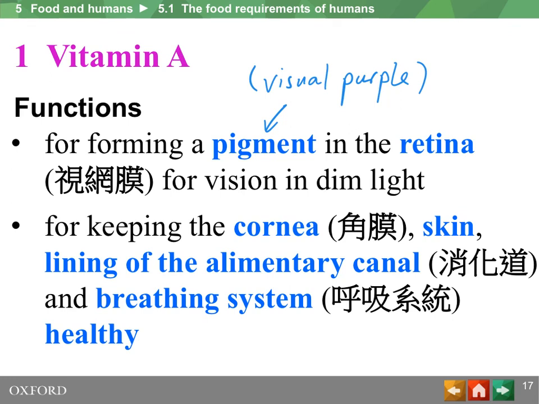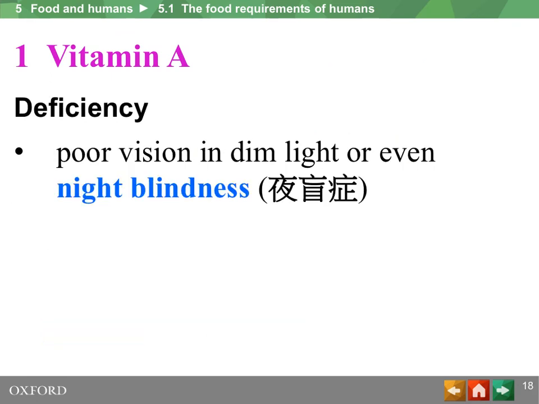Vitamin A also has an important role of keeping the cells of the cornea, skin, and the lining, that means the surface cells, the epithelial cells of the alimentary canal and breathing system, in a healthy state. If you do not have enough vitamin A, that means when you have a deficiency in vitamin A, you may have night blindness.